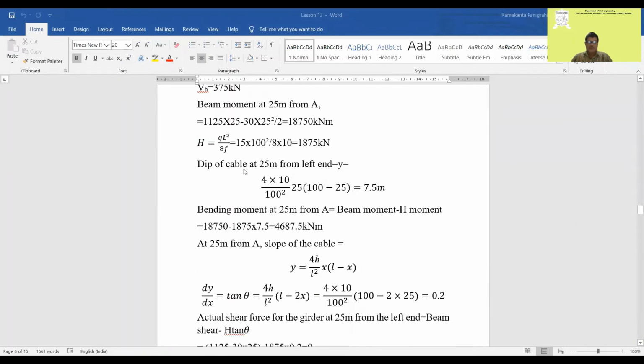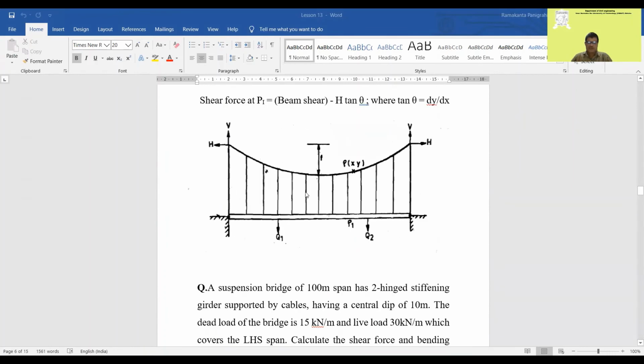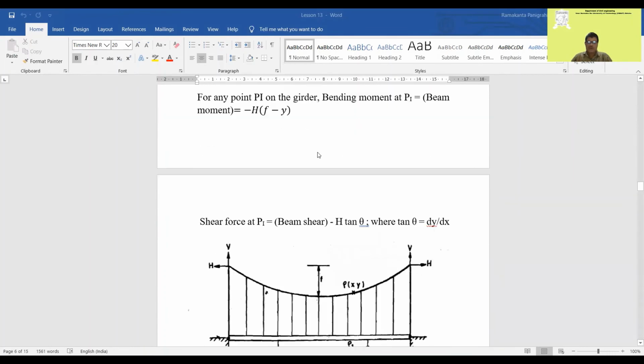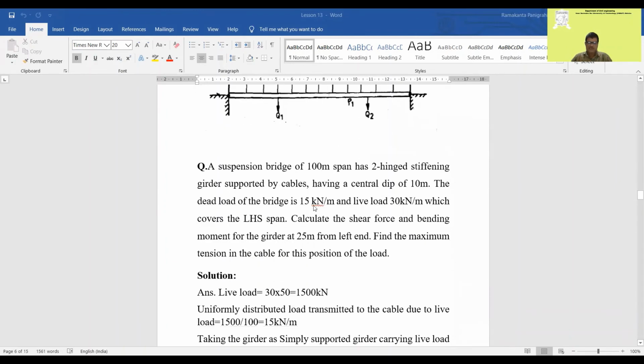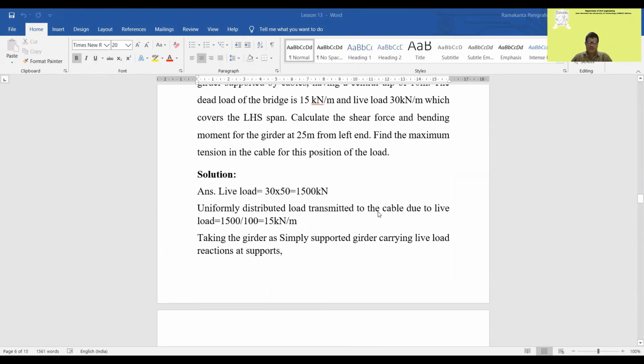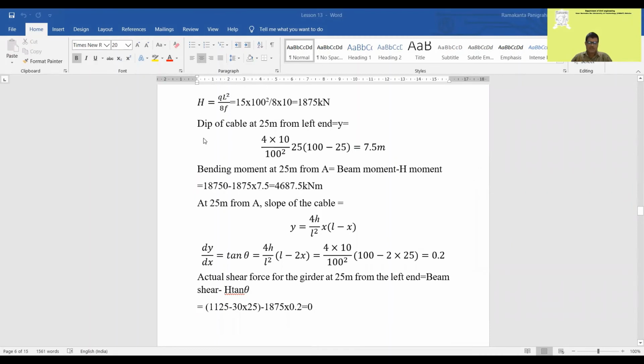The central dip given in the question is 10 meter. So he has taken QL square by 8F.